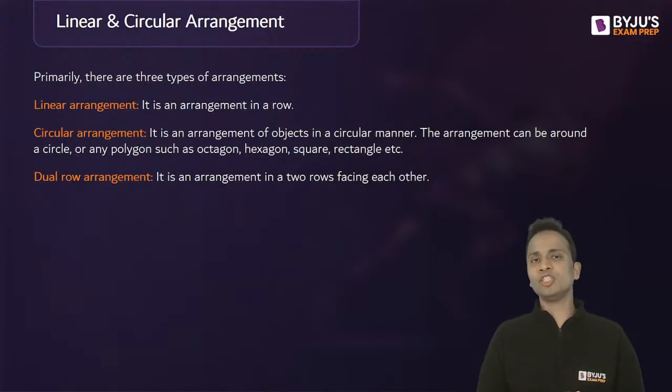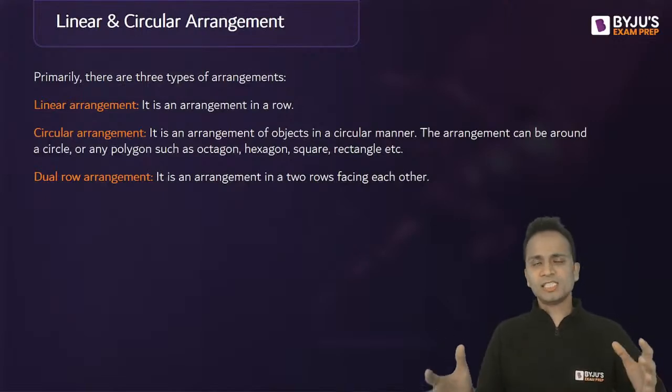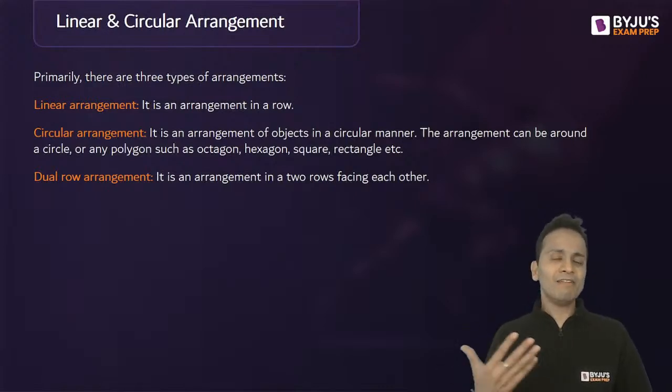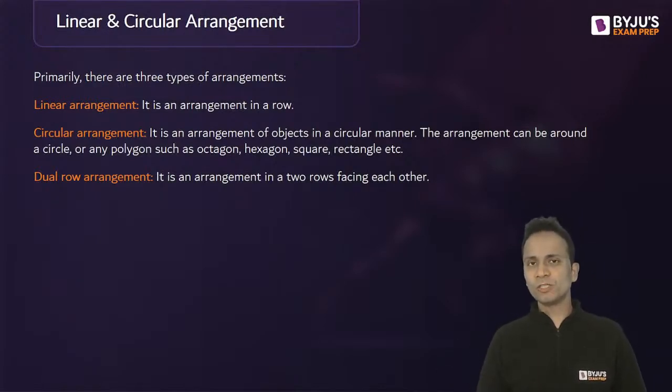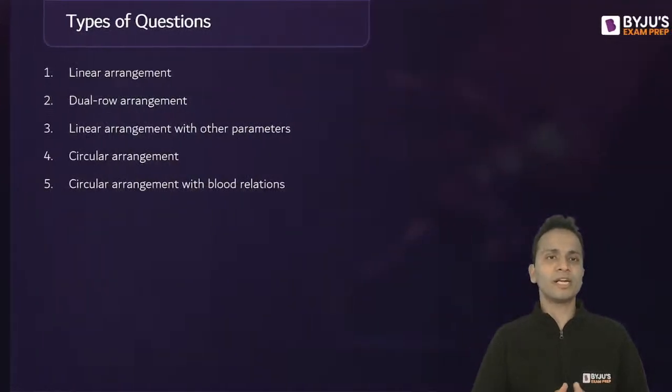Similarly, in circular arrangements, there can be a group of people sitting around a circular table. All of them may be facing inside, all of them facing outside, or some of them facing inside and some facing outside. It totally depends on what added level of difficulty they want to introduce. They may give you different types of questions. So this is what linear and circular arrangement is.